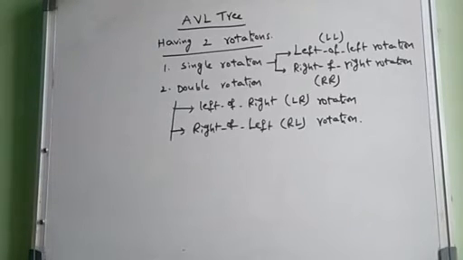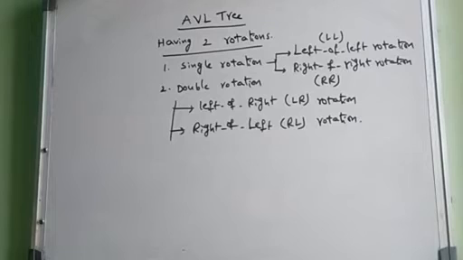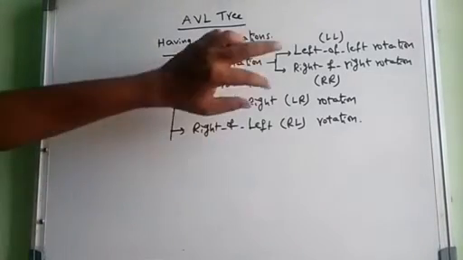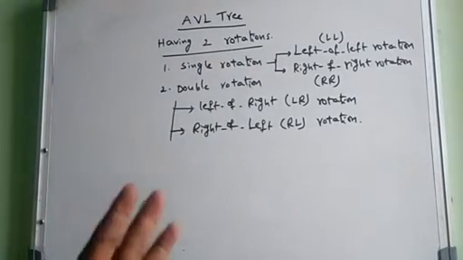Rotations of AVL trees. AVL trees generally have two kinds of rotations: one is single rotation, the second is double rotation. Single rotation is again classified into two categories: left of left rotation, called LL rotation, and right of right rotation, called RR rotation. Both are similar, but one is applied on the left hand and the other purely on the right hand.